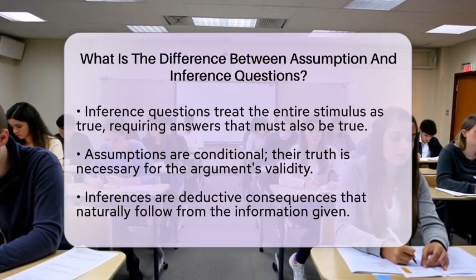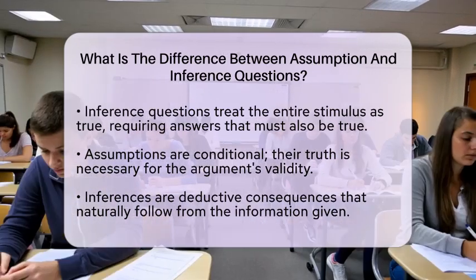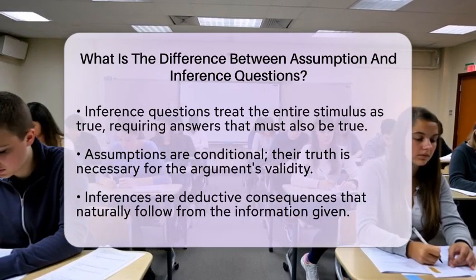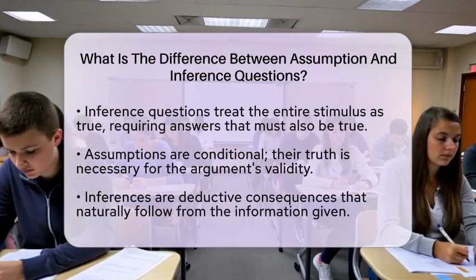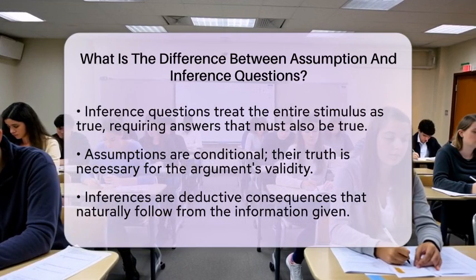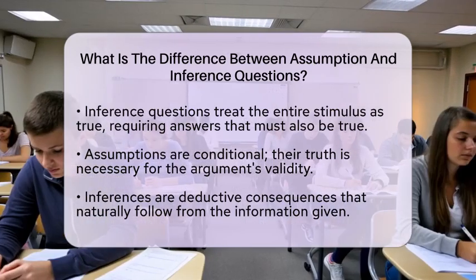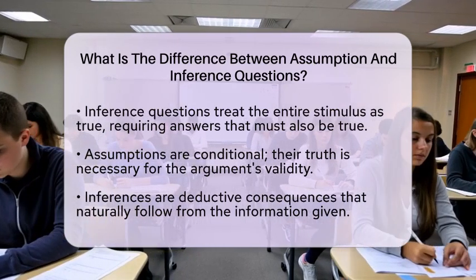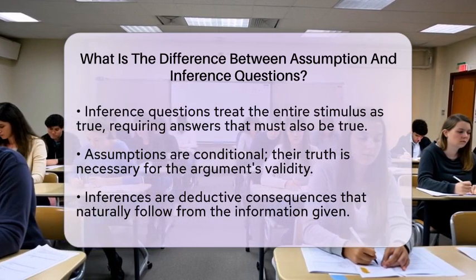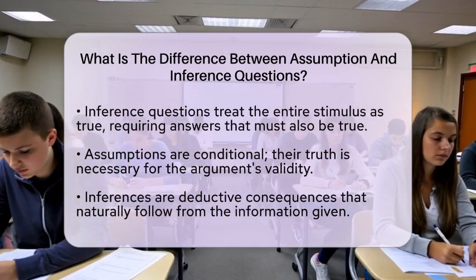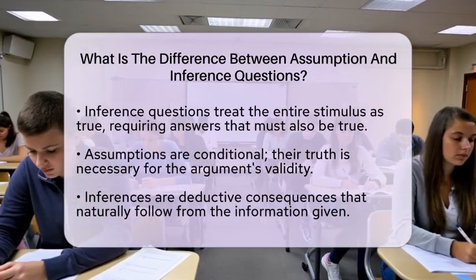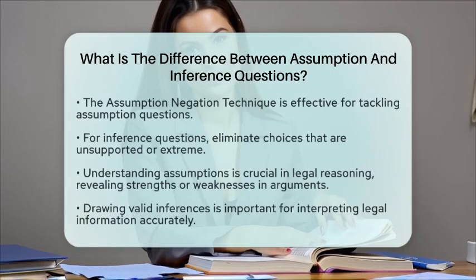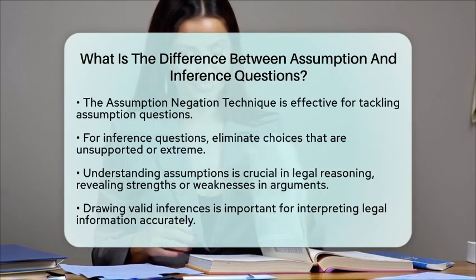For practical approaches, the assumption negation technique is a common strategy for assumption questions. You negate each answer choice to see if the argument breaks down. The correct assumption will weaken or invalidate the argument when negated. For inference questions, the best strategy is to eliminate answer choices that are not strictly supported by the stimulus or are too extreme. The correct inference is the one that logically must be true based on the information provided.